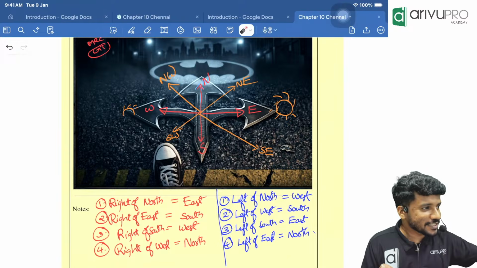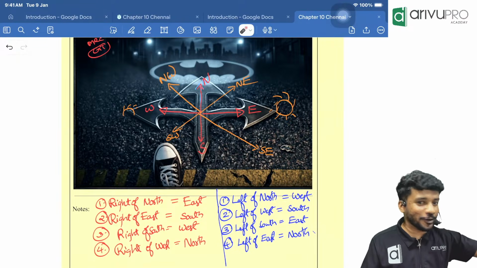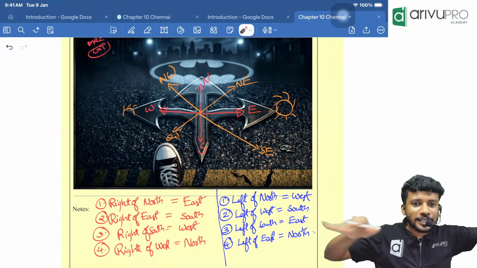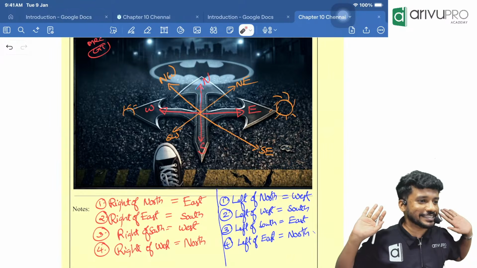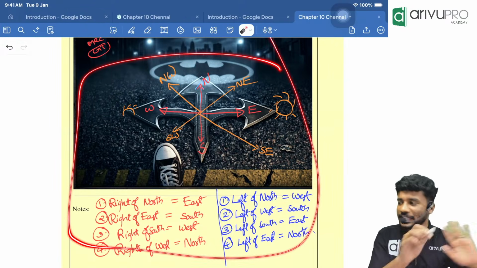The rest of the questions will be about whether your brain will work or not. If your brain is not working, whichever trick I am going to teach you will help so that the brain will work inside the exam. So that's going to happen. This is the base of the chapter.